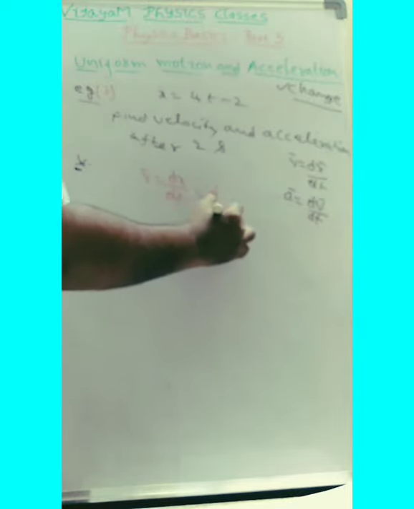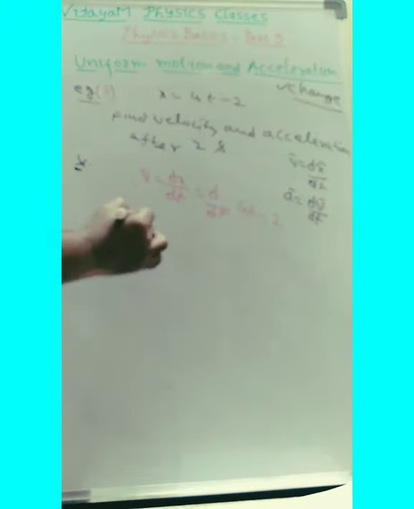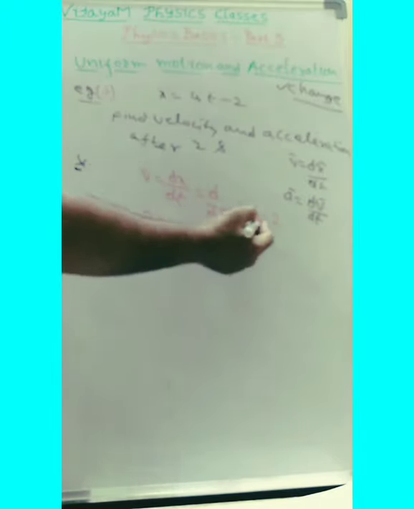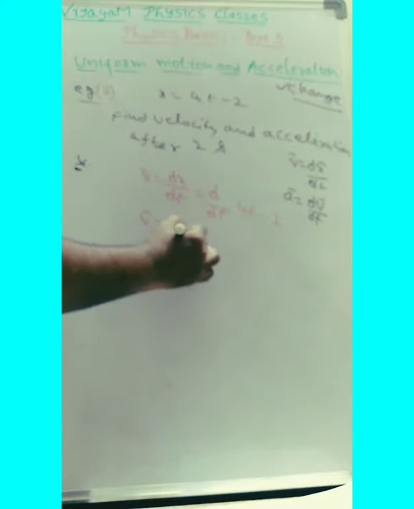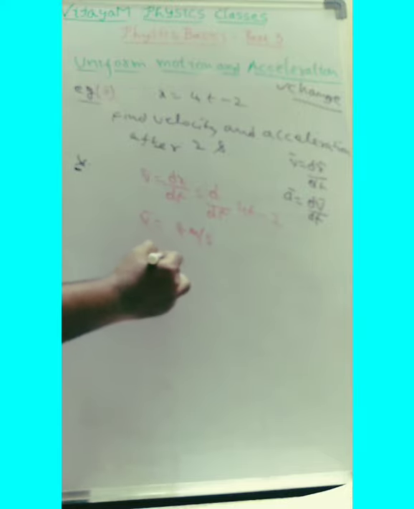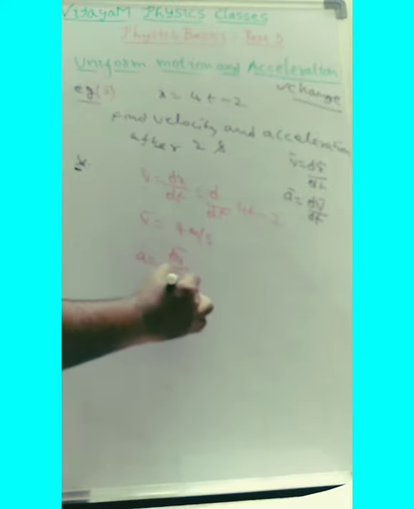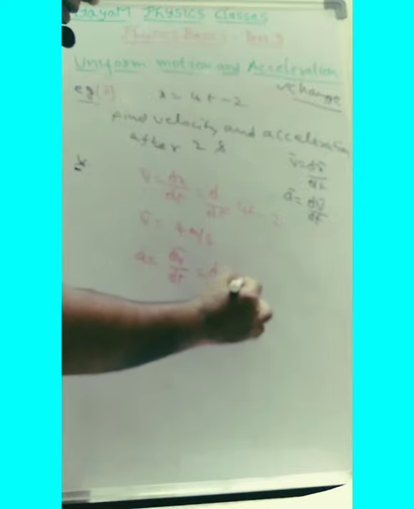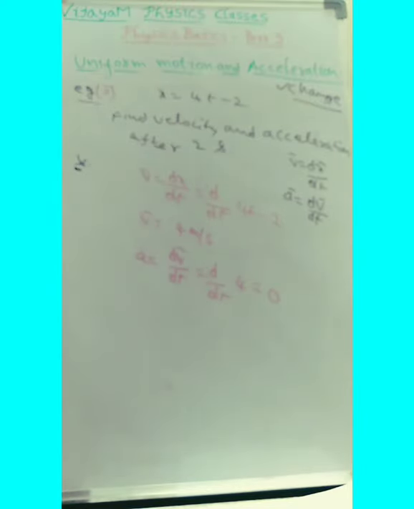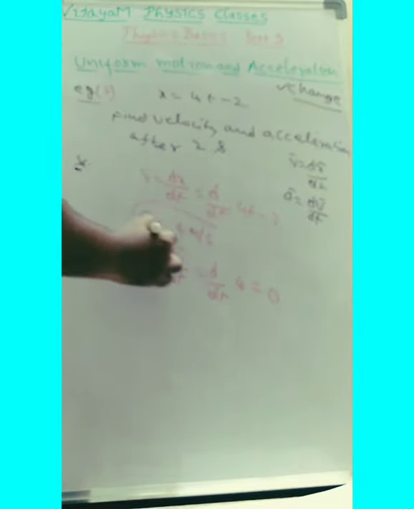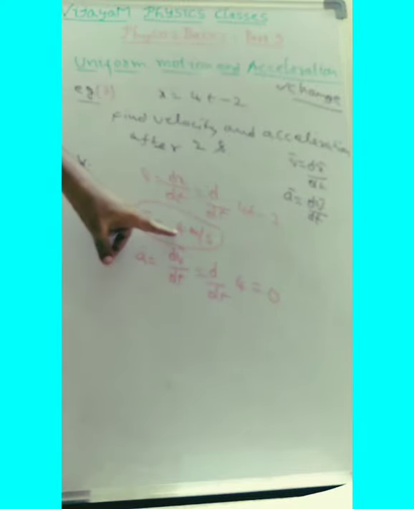Let us take the velocity equal to dx by dt. Therefore, here is the derivative of 4t minus 2. The derivative of 2 is 0, the derivative of 4t is 4. Velocity is 4 meter per second. See here, the 4 is not clubbed with any time. Therefore, what is the acceleration in this case? It's nothing but dv by dt, the derivative of 4. What is the derivative of 4? It is 0.